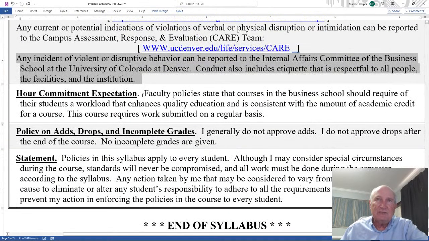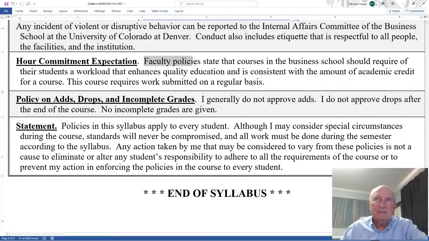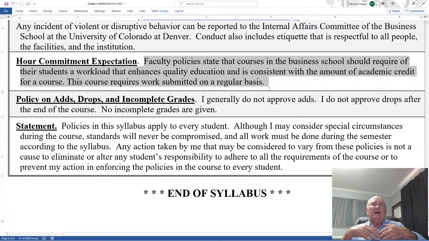Our commitment expectation. Faculty policies state that courses in the business school should require of their students a workload that enhances quality education and is consistent with the amount of academic credit for a course. This course requires work submitted on a regular basis. And this is just to inform you that there is work to be done in this course, in the classroom and outside the classroom, and that's faculty policies, and that's policies of higher education and universities.